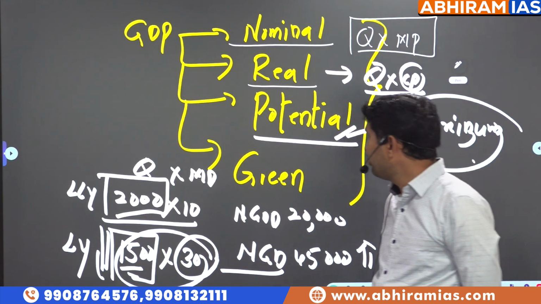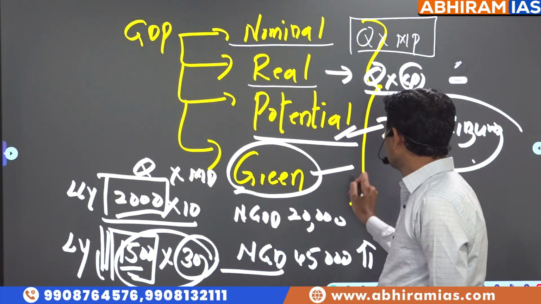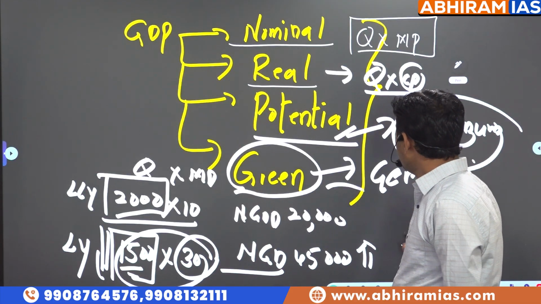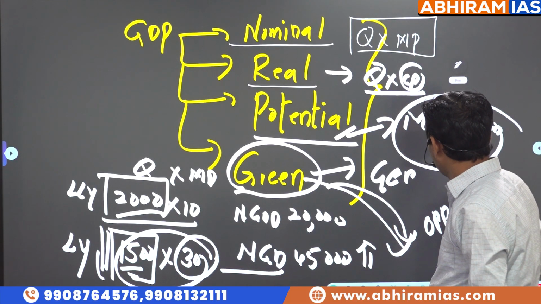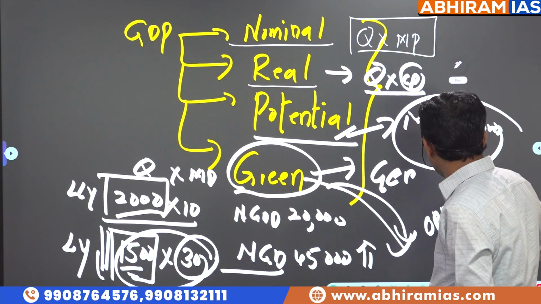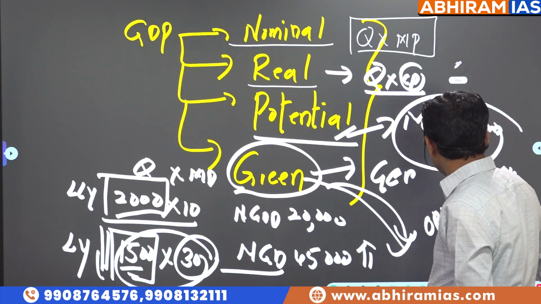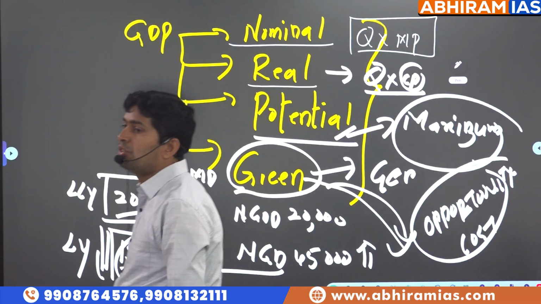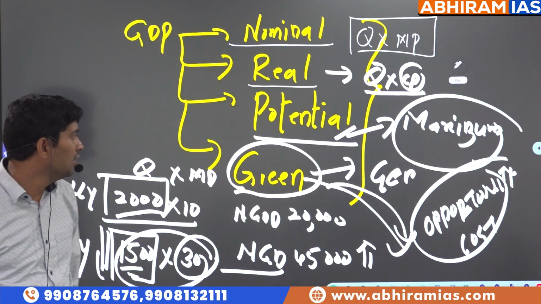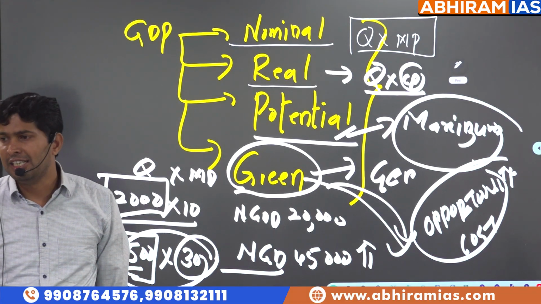Then what is green GDP, sir? In the process of producing goods and services, there is something called opportunity cost. What is opportunity cost, sir? The environmental damage that is caused in the process of producing goods and services is called green GDP.